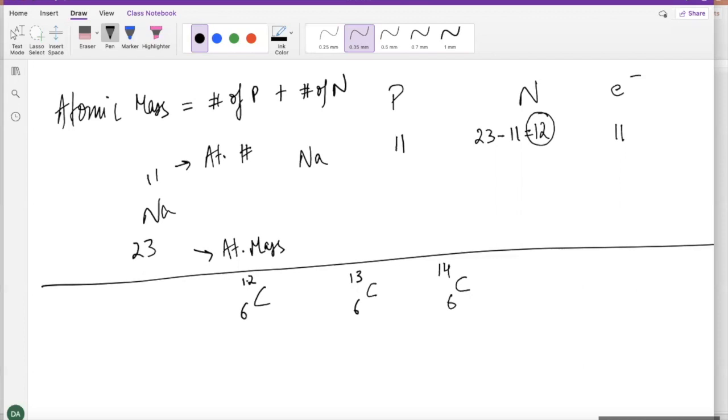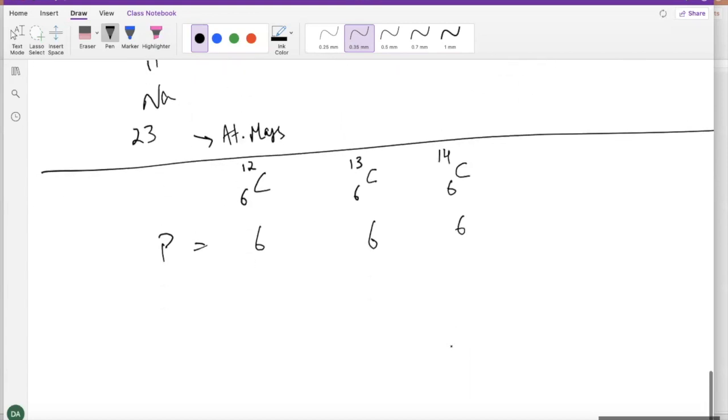This carbon right here has 6 neutrons. How do we know that? 12 minus 6 is 6. This carbon here has how many neutrons? It has 13 minus 6, which is equal to 7. So if I'm trying to count the number of protons for each of these, it's 6, 6, and 6, which is the atomic number. The next is, what is the number of neutrons?